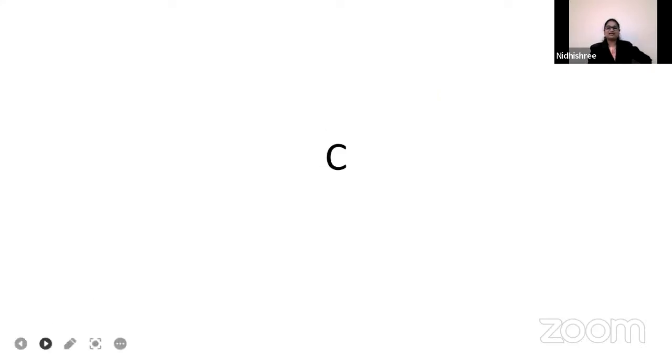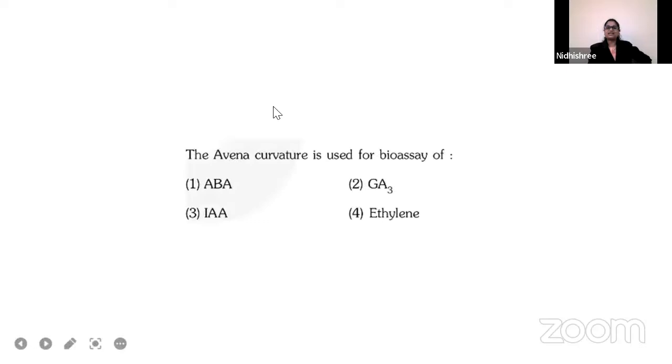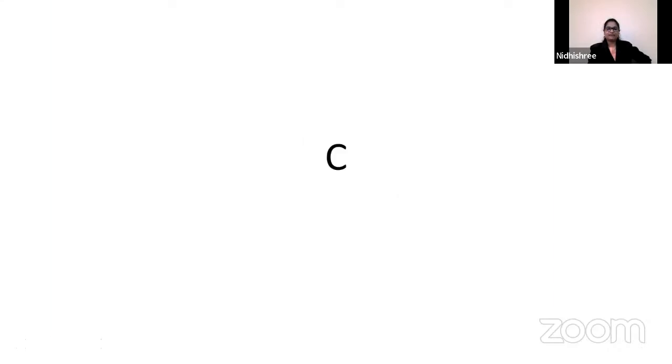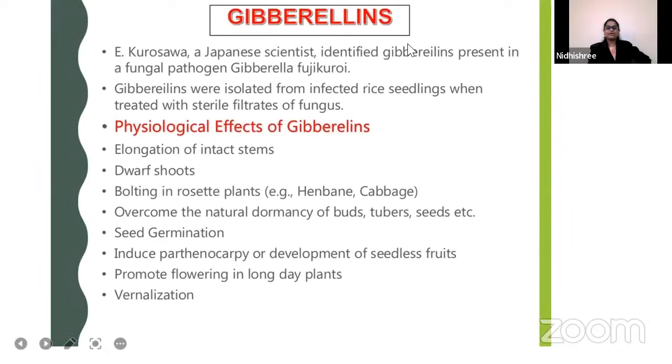Let us check the answer. Very good, guys. Most of you answered it as option C, and few of you answered it as option B. But the right answer is option C, IAA. Next, gibberellins. Okay. Gayatri, can you read out the slide, please?